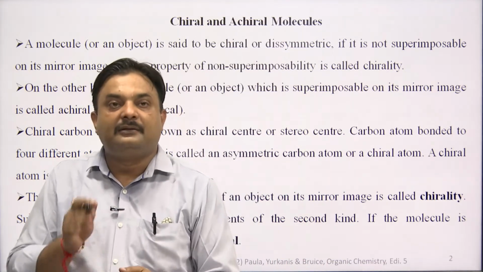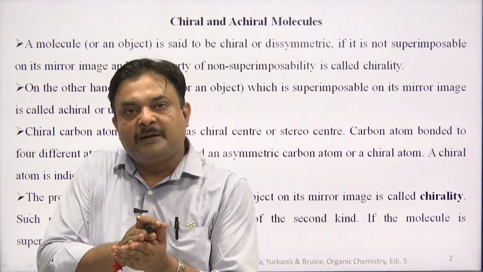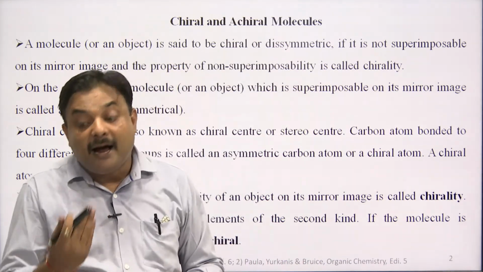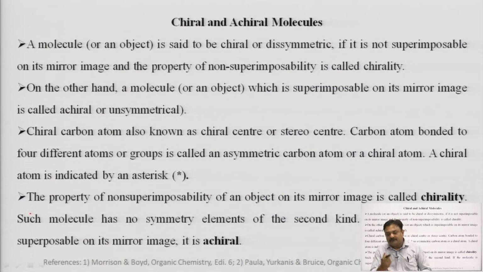And that property of non-superimposability is known as chirality. On the other hand, a molecule or any other object which is superimposable on its mirror image is known as achiral or unsymmetrical. Chiral carbon atoms are also known as chiral centers or stereocenters.